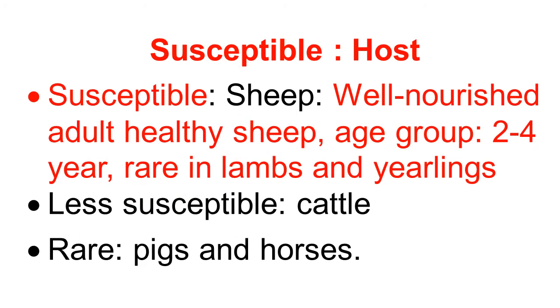Friends, the most susceptible host is sheep, and the disease occurs in well-nourished, healthy adult sheep. The age group of 2 to 4 years is more susceptible, and it rarely occurs in lambs and yearlings. This is the specificity of host susceptibility. The disease occurs comparatively less in cattle. Cattle are less susceptible, and it rarely occurs in pigs and horses.